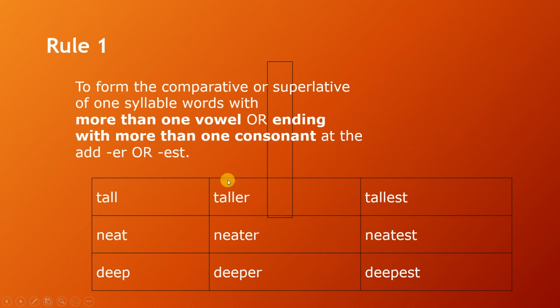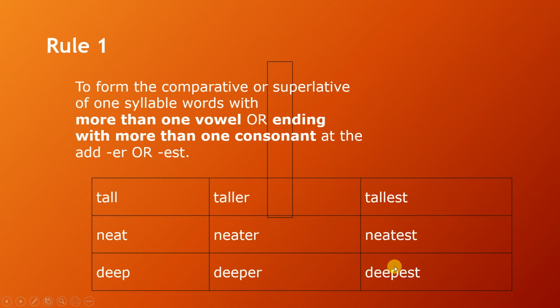So we could see the base form, he's tall, the boy is tall. But when we are looking for the comparative here, we add er to make taller. Then we have the tallest as the superlative. Neat is the base form. There's only one. The room is neat. The boy is neater. The neatest when you compare three. Then deep, deeper, deepest. So this is the first rule.